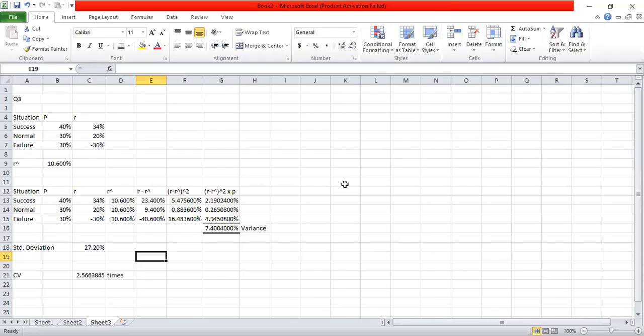So since there is no choice here, coefficient of variation is not that relevant, but anyway, since we have calculated the standard deviation and the expected return, let's calculate coefficient of variation, although it is not that relevant in this particular instance, since there is no other investment to compare. So basically, based on the given information, the expected return is 10.6%, standard deviation is 27.2%, coefficient of variation 2.56 times, although it is not very relevant here. So to answer the question, I'll go back to the question.